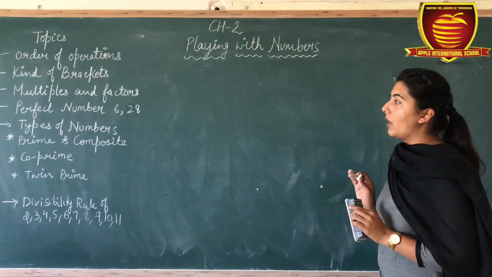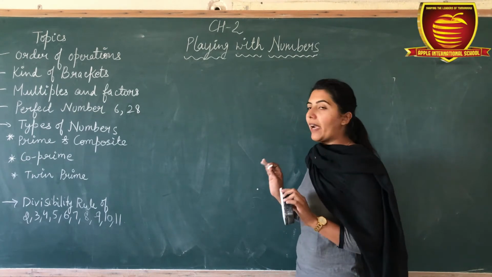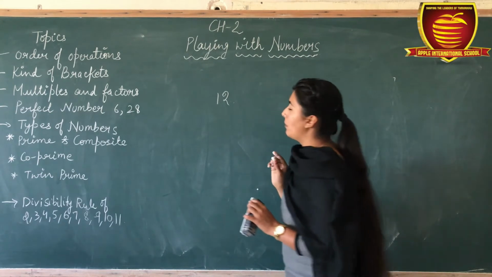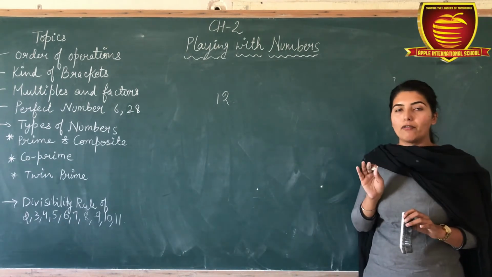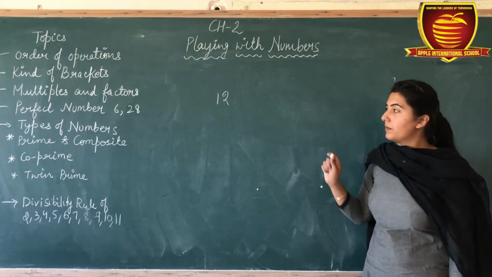Now, if I told you to find out the multiples of 12, means you have to find out the multiple of 12. So how you have to find it?